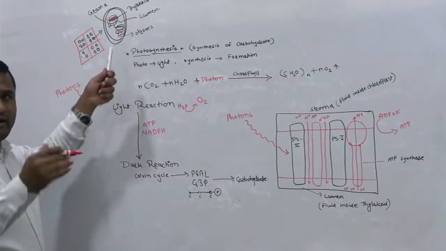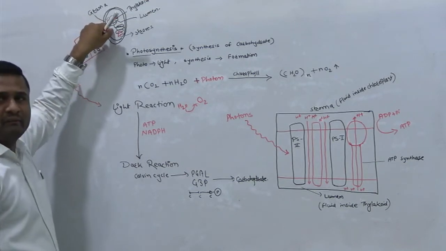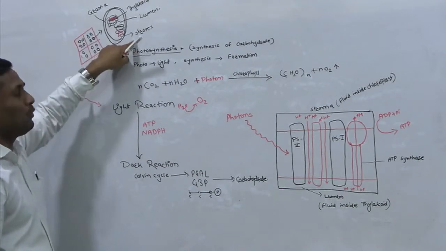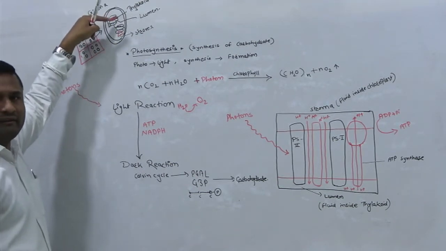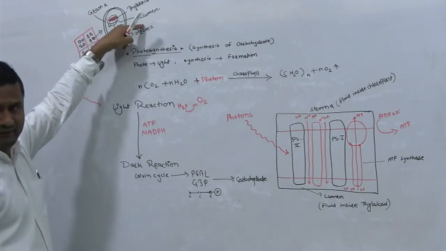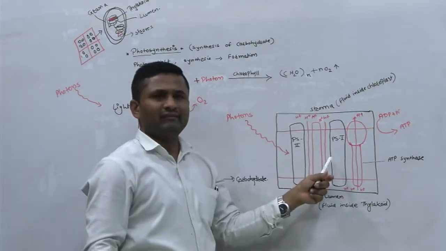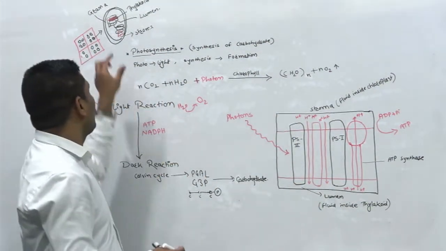Again I will remind you, the fluid that is present inside the chloroplast, that means the chloroplast space, is the stroma. Then the space that is present inside the thylakoid is the lumen, keep this in mind. Now this is the zoomed portion of the chloroplast, or one thylakoid you may say.